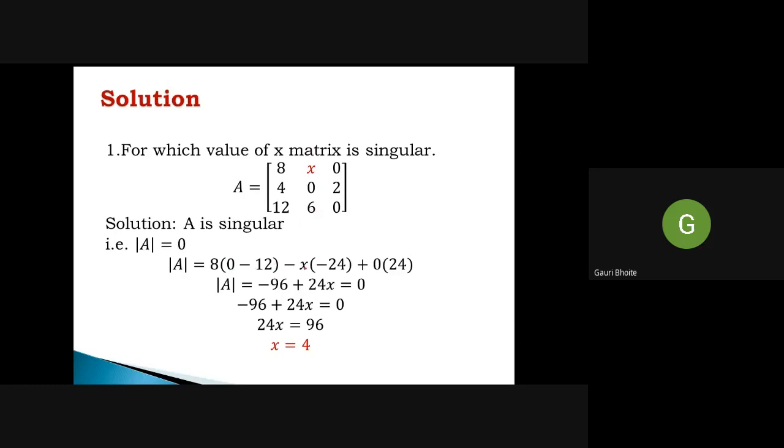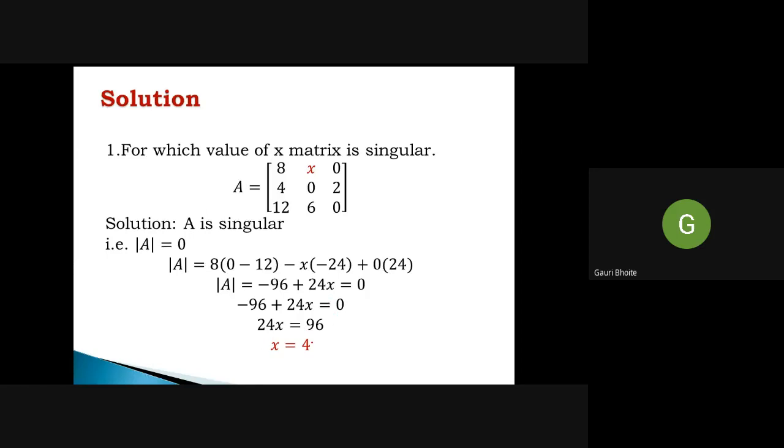Minus x into (0 minus 2 into 12), that is minus 24, plus 0 into (6 into 4, 24 minus 0), that is 24, but here it is 0. So we get minus 12 into 8, minus 96, and this minus minus plus 24x is 0. Therefore minus 96 plus 24x is 0. So 24x is 96 and x becomes 4.